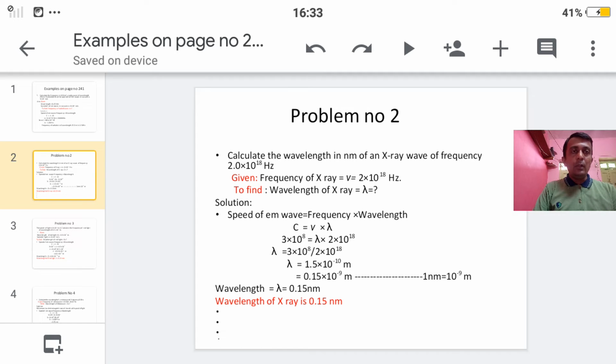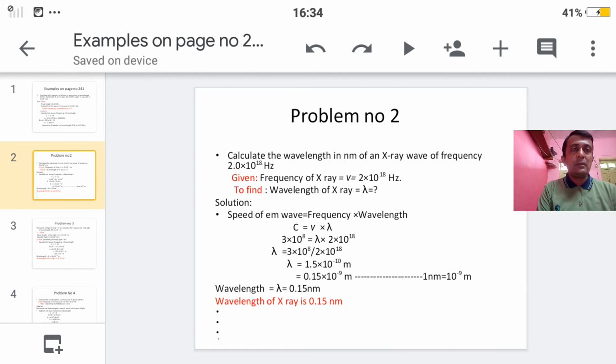What we have to find out here? Wavelength. Wavelength means lambda. So speed of EM wave is frequency into wavelength. So C is equal to nu into lambda. Again students, put the values. C is 3 into 10 raised to 8. Lambda remains as it is because we have to find it out. And value of nu is 2 into 10 to the power 18. So what is lambda? Lambda is C by nu. So lambda is 3 into 10 to the power 8 upon 2 into 10 to the power 18.